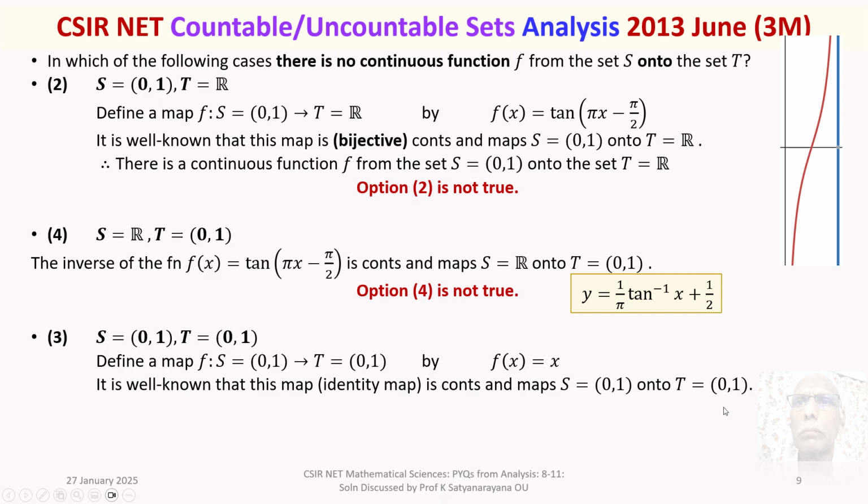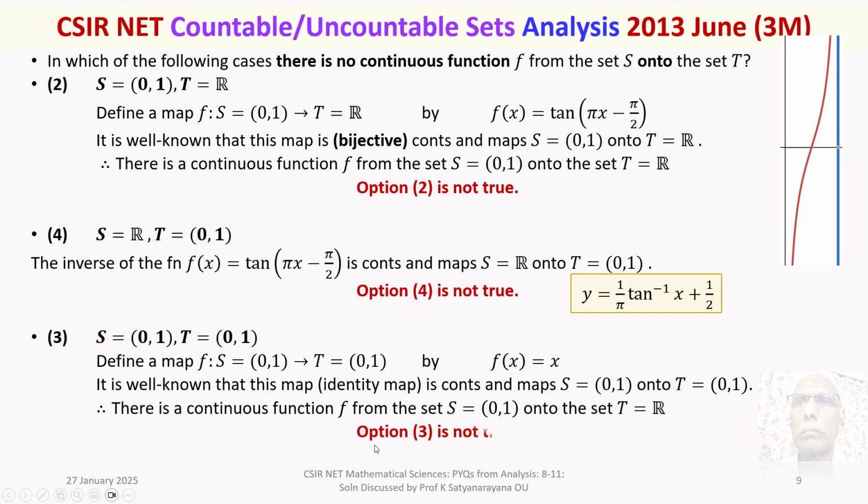There exists a continuous map. Therefore, there is a continuous function f from S onto T. Therefore, option 3 is not true. So what is true? Only option 1 is true. The answer to this question is option 1. And that is the detailed discussion of the solution of this problem.